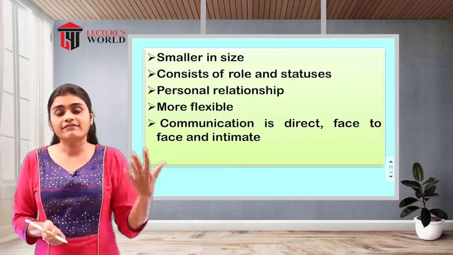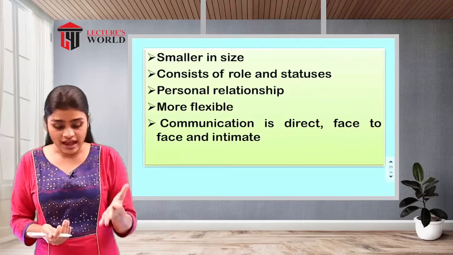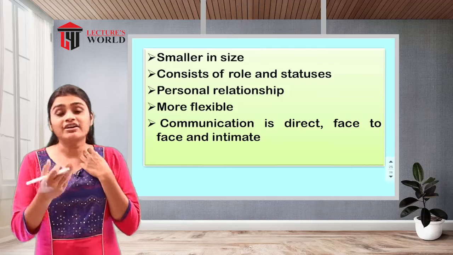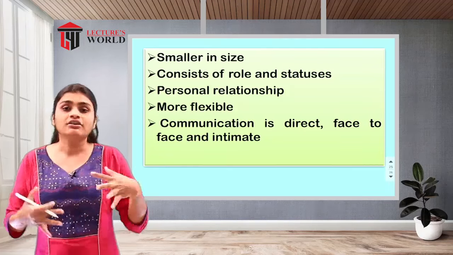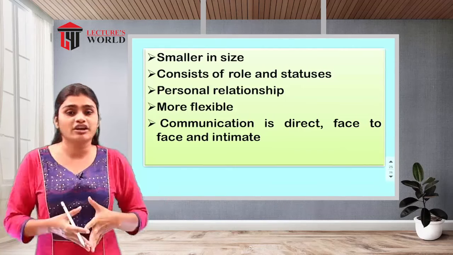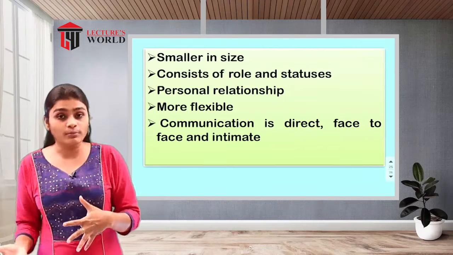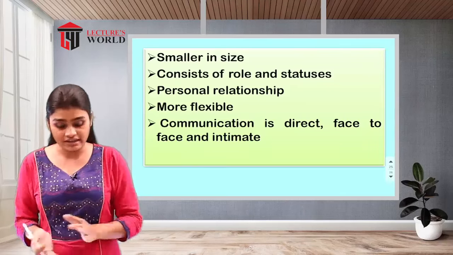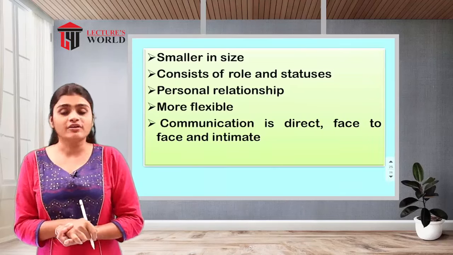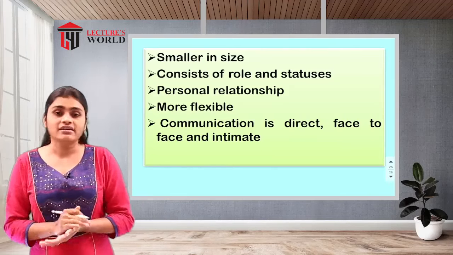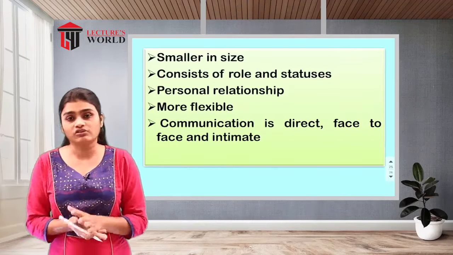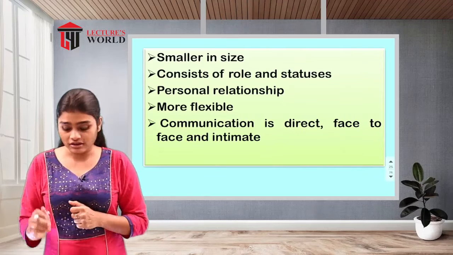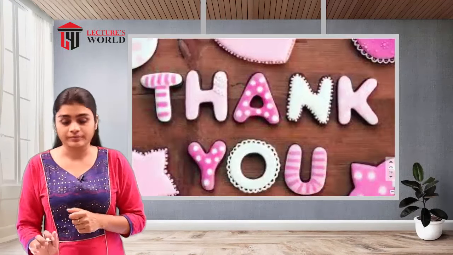In this, we have seen the different definitions, then the elements of social organization, the different characteristics, the interrelationship of social organization with the social group and with the society, and at last the types of social organization, the formal and informal social organization. So that's it about today's topic, your social organization. Thank you.